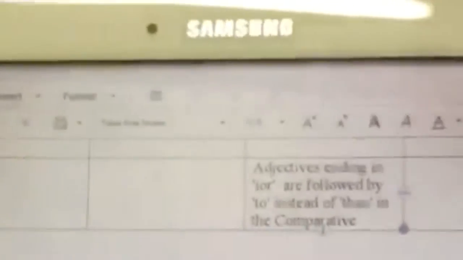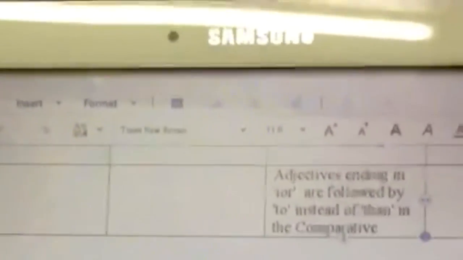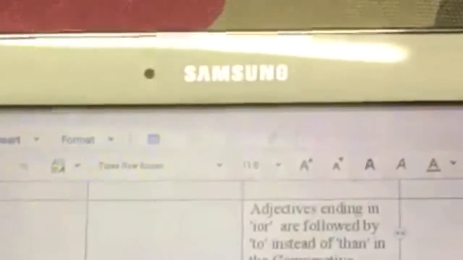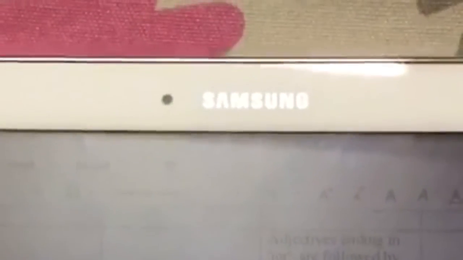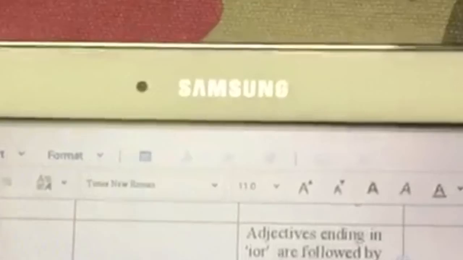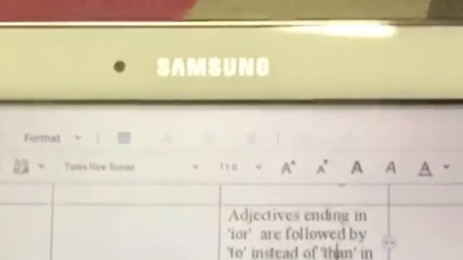Now let's move to rule number 7. What does it say? Now in the comparative degree for all adjectives, what is the format? It is basically adjective plus er plus than, or more plus adjective plus than, right? The third case is adjectives such as good and bad, where the comparative degree of these adjectives is different. For good, it is better, so it is better plus than. For bad, it is worse, so it is worse plus than.